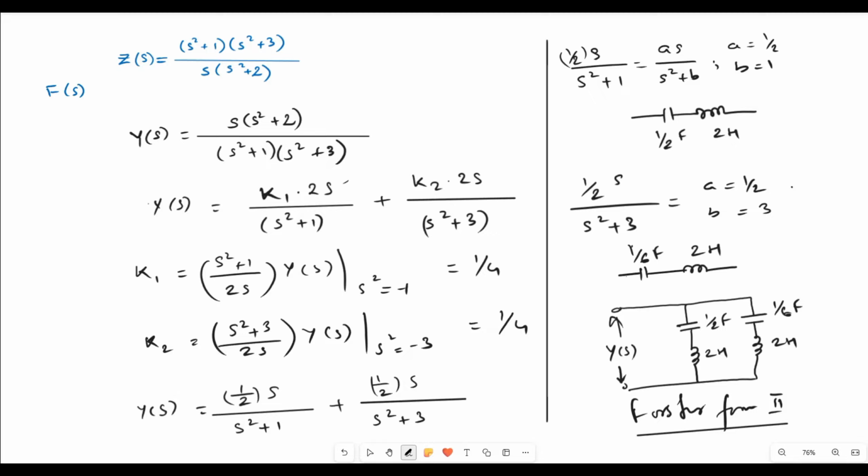So I hope you have understood Foster form 1 and Foster form 2 and how we realize it. So in the part B video, we'll be seeing how we can do Cauer form 1 and Cauer form 2. So I hope this is beneficial for you and you have understood how to realize Foster form 1 and Foster form 2.